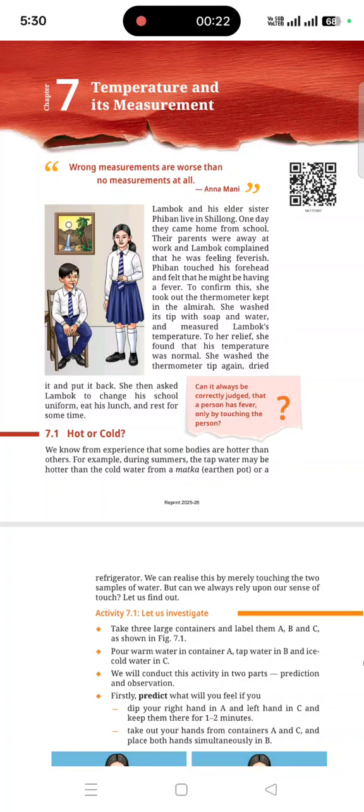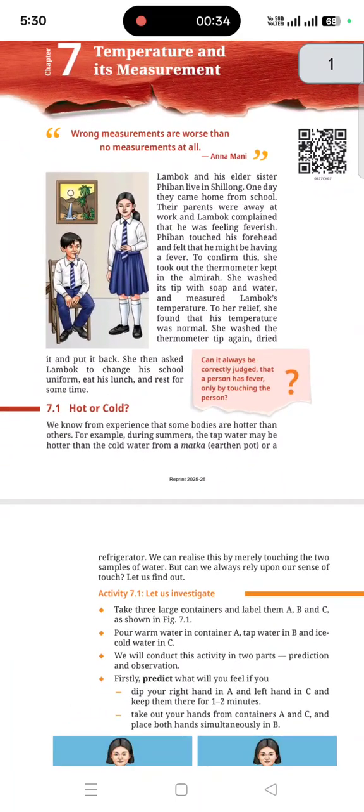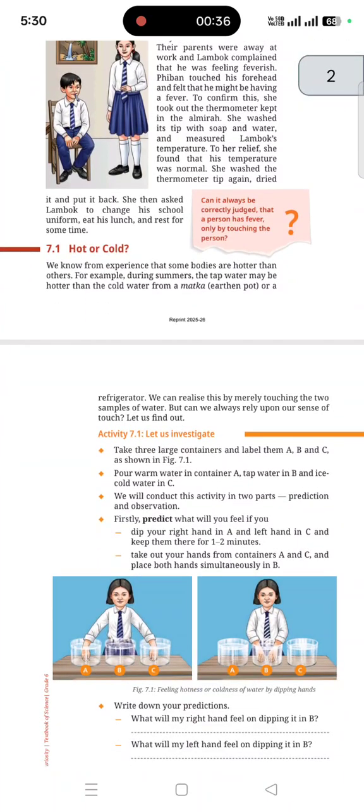Their parents are working and are not available in the morning. When they are getting ready for school, the sister observes that the little brother is suffering from a kind of fever, that is, an increase in body temperature above the normal human body temperature. To verify whether he is really suffering from fever, or just doing this drama to escape school, she went to the almirah and took the thermometer, the device used for measuring temperature.